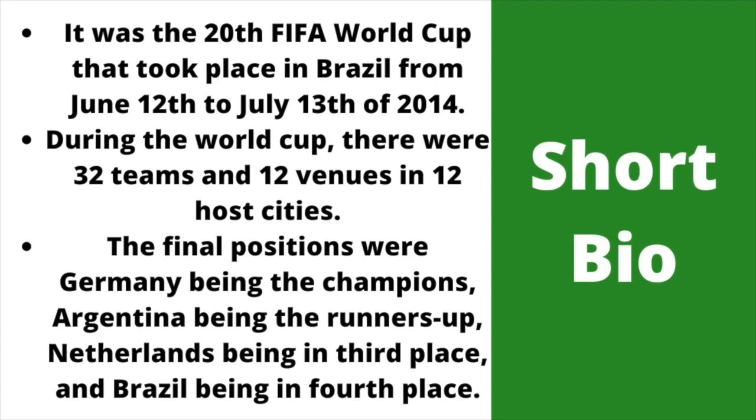It was the 20th FIFA World Cup that took place in Brazil from June 12th to July 13th of 2014. During the World Cup, there were 32 teams and 12 venues in 12 host cities. The final positions were Germany being the champions, Argentina being the runners-up, the Netherlands being in third place, and Brazil being in fourth place. And now without further ado, let's get started.